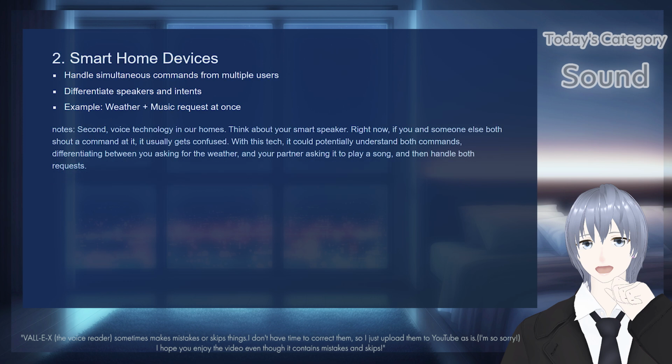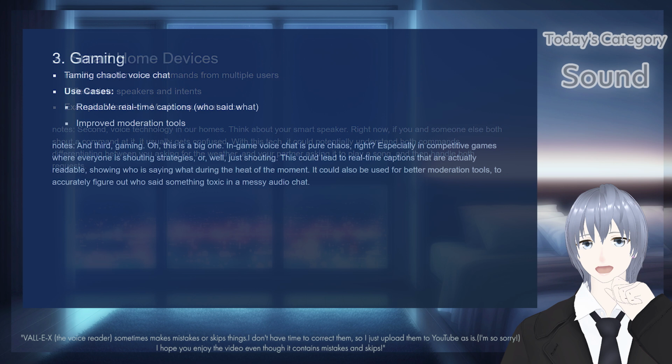Second, voice technology in our homes. Think about your smart speaker. Right now, if you and someone else both shout a command at it, it usually gets confused. This tech could potentially understand both commands, differentiating between you asking for the weather and your partner asking it to play a song, and then handle both requests.